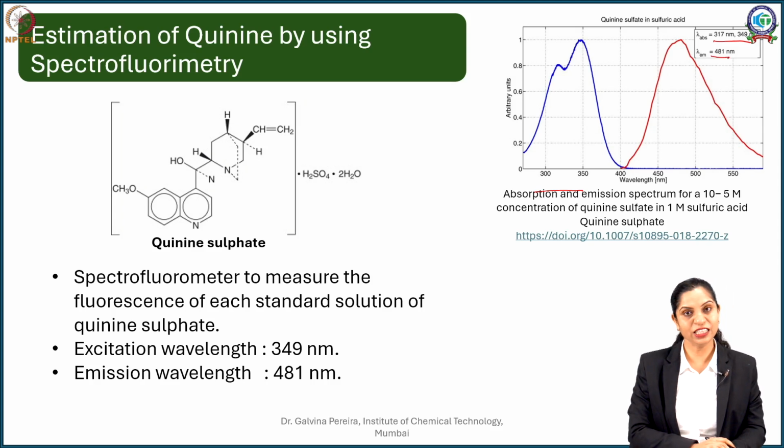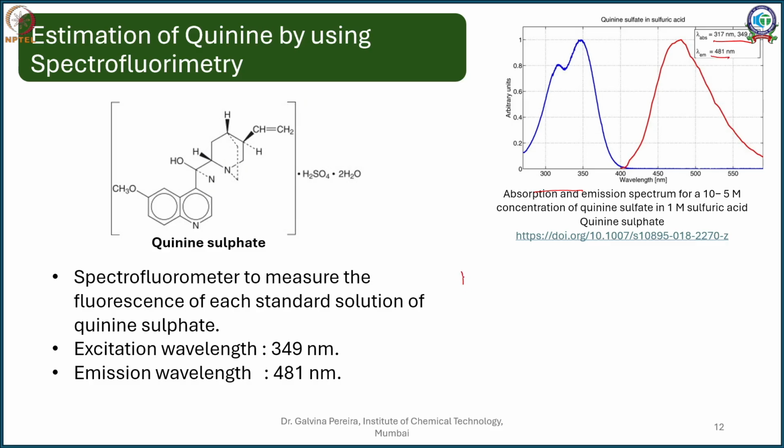So in this case, you have to change the UV setup. In the UV, we saw that there is a source, that is the lamp. Then you have your collimators, then you have your prism, and from that you are going to choose a monochromatic light through your prism or grating, and that is going to fall on the sample. Now that sample will absorb, and whatever doesn't absorb reaches the detector. Okay, that was your UV principle.